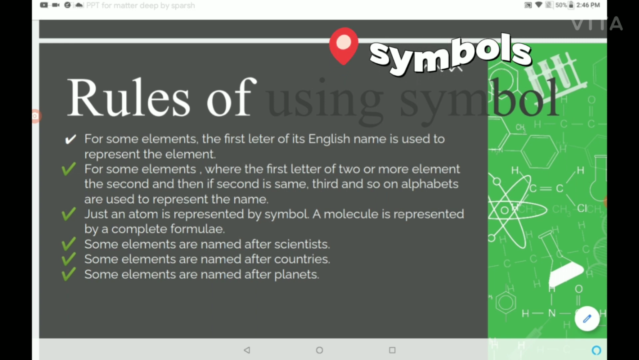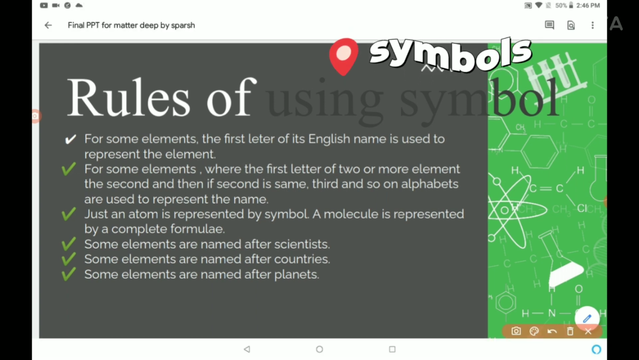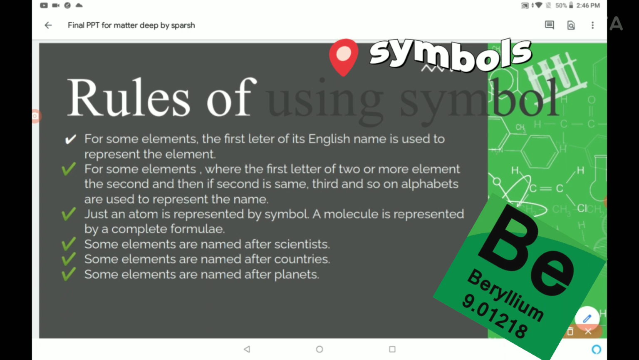Then for some elements, when the first letter matches, there are two elements, boron and beryllium. You all know it from our video of the periodic table. If you have not seen it yet, just go, the link is in the description. Also see our playlist too, okay? I will talk about it in a later part.